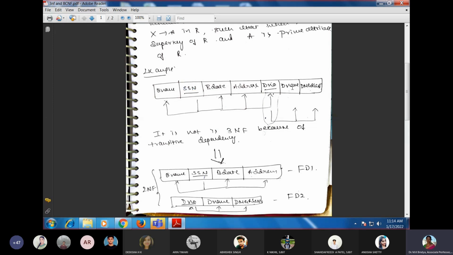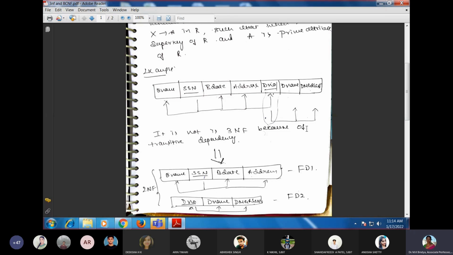At the same time, DNAME and DMGR are dependent on the DNUMBER. When you write it in the normal notation, SSN determines D date, address, D number and D name. And again D number determines D name and D address.